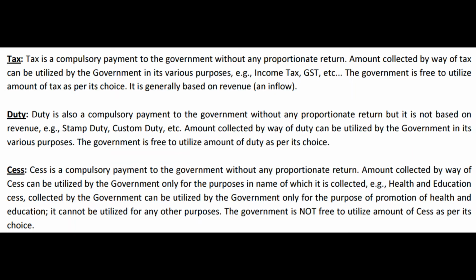So what the general argument goes is, taxpayers have a right to ask the government whether to spend all these amounts towards a particular cause or not. Of course, in a democracy, everybody has a right to question the government about what could be the reason behind spending this money for a particular cause. But one point we have to be very clear. It is the government and government alone which has the power to decide how to spend the money that is collected in the form of taxes and duties. Only government has that power.